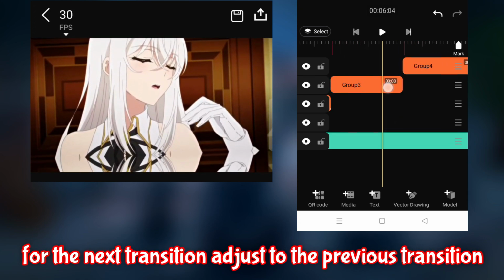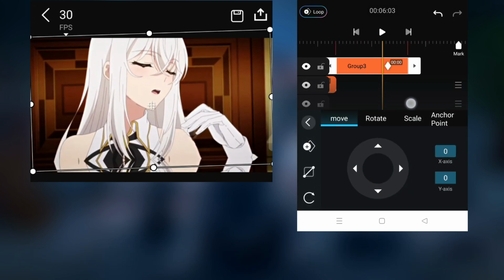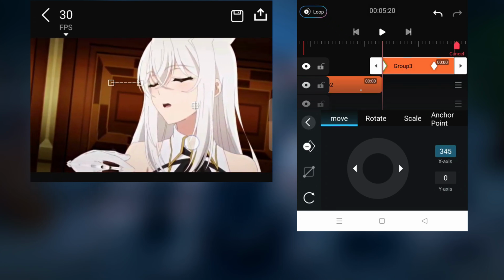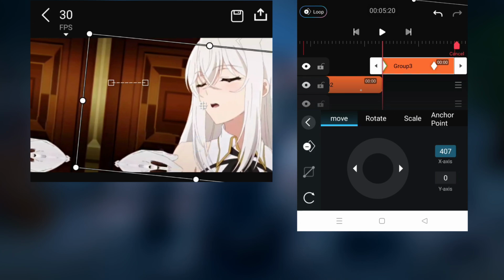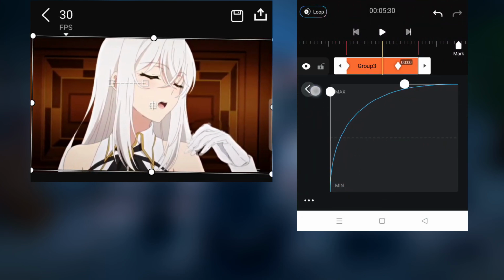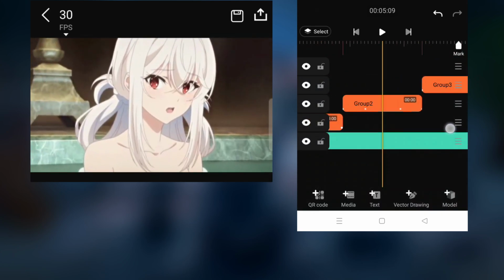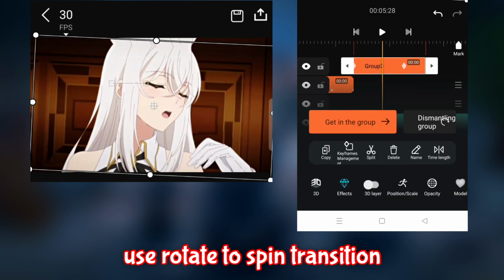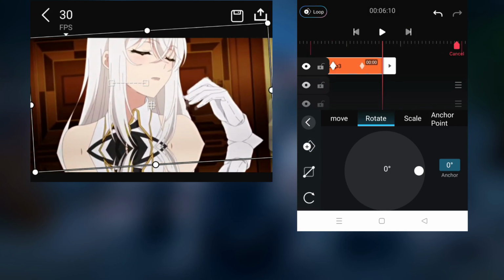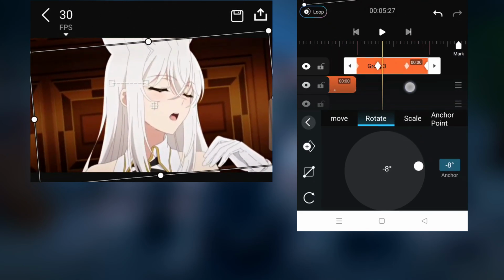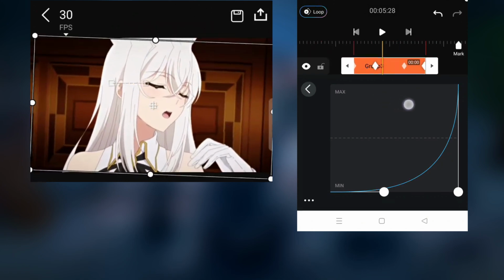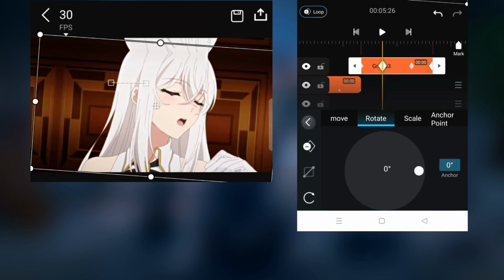For the next transition, adjust to the previous transition. Use rotate to spin transition. You can combine with scale.